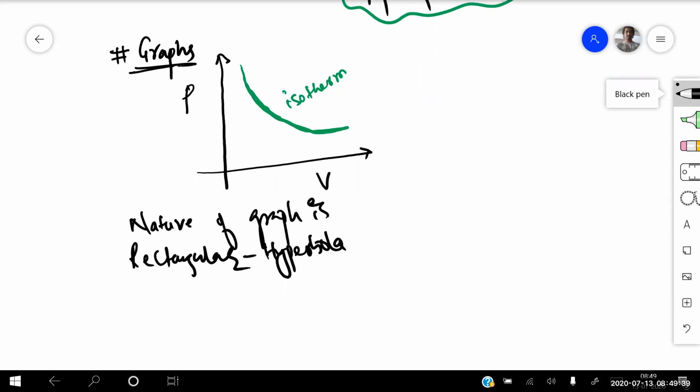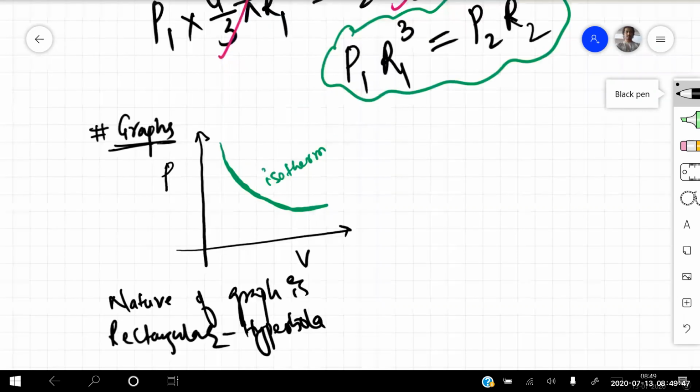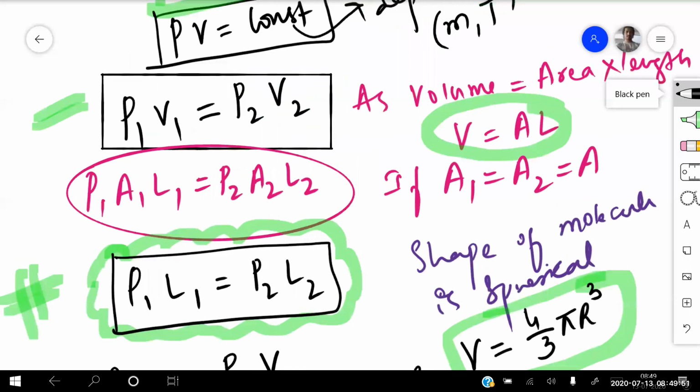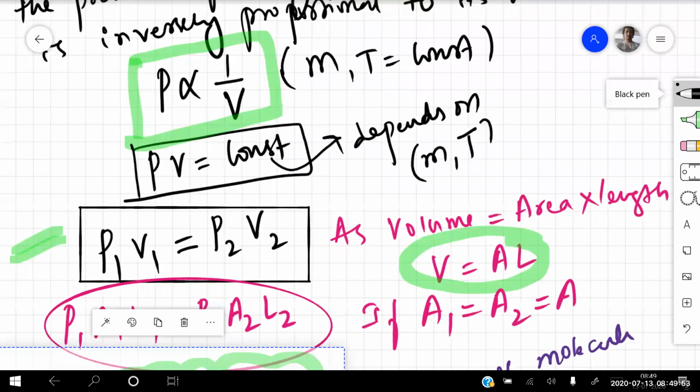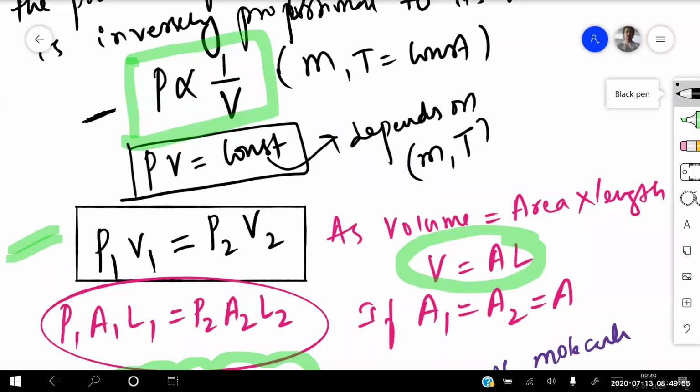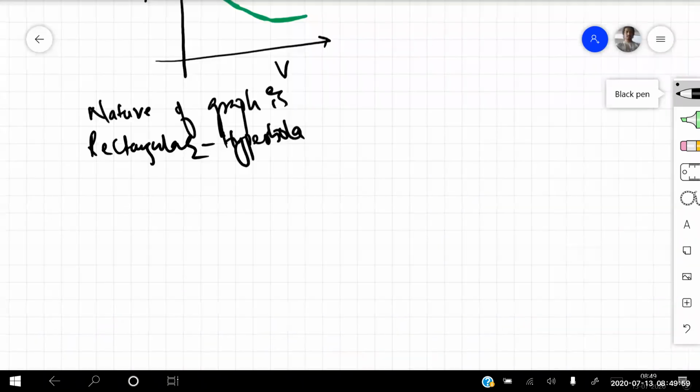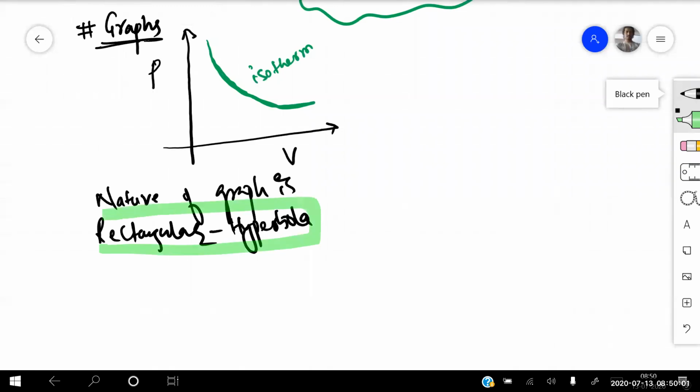This is all given conditions. You have almost 1 month of study on the graph itself. So MPC students don't bother, you will get an idea. But BPC students, just remember that whenever you draw a graph for inverse proportionality, what type of graph will we get, beta? That graph will always be a rectangular hyperbola. That much you just remember, that is more than enough for us. So that was your first graph, which you need to remember. This is graph number 1.